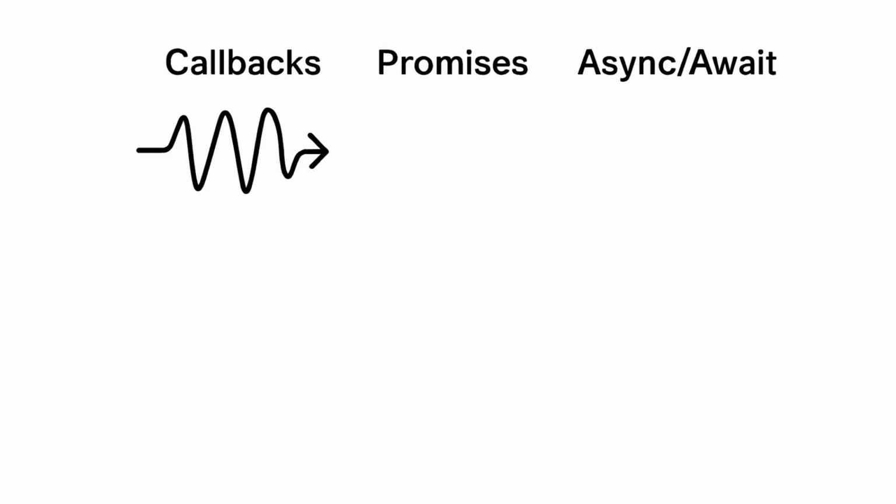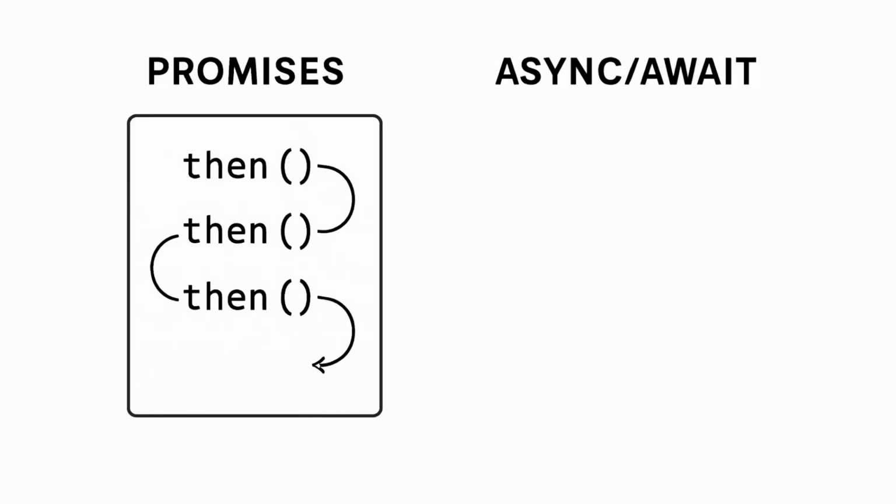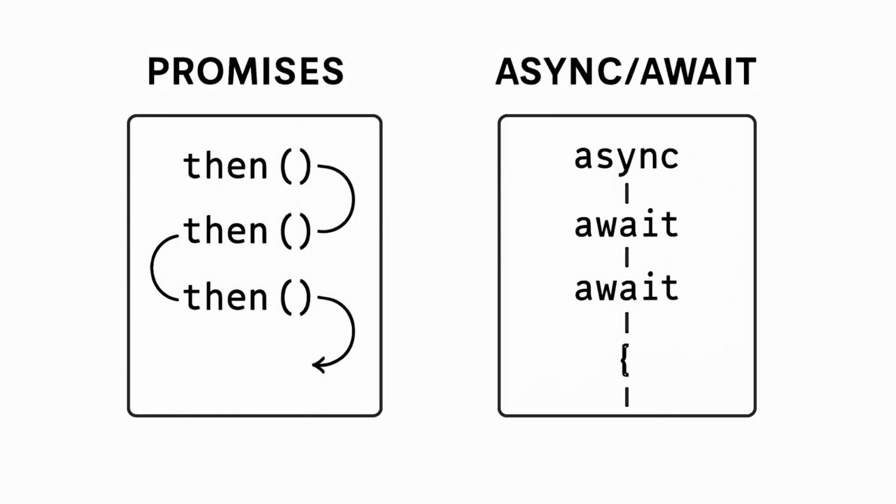Before async and await, we used callbacks, then promises. They work, but they can feel messy and hard to read. Async and await are just a nicer way to write promise-based code, so it looks more like normal, top-to-bottom code.